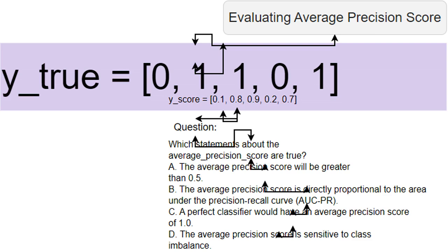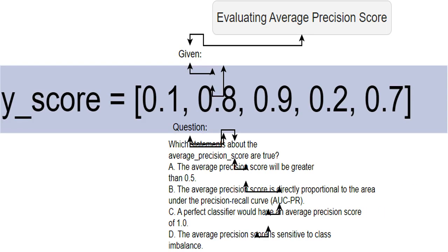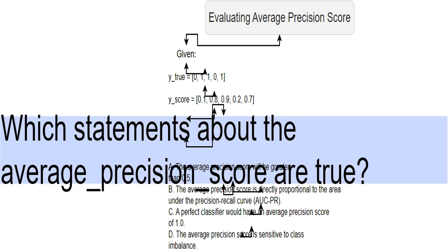This shows the actual class labels for 5 data points. A 0 means the data point belongs to the negative class, while a 1 means it belongs to the positive class. This represents the model's predicted probabilities of each data point belonging to the positive class. For example, the model thinks the second data point has an 80% chance of being positive. I need to figure out which statements about the average precision score are correct based on the provided data. It's a bit of a detective game.